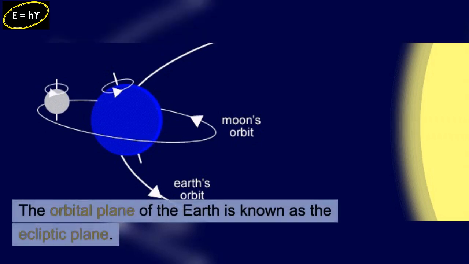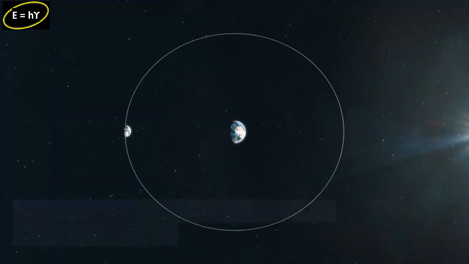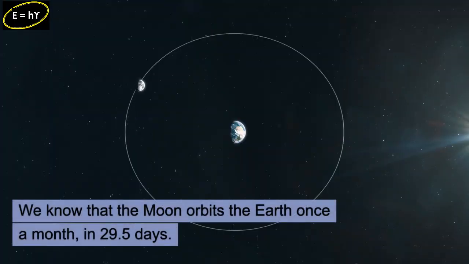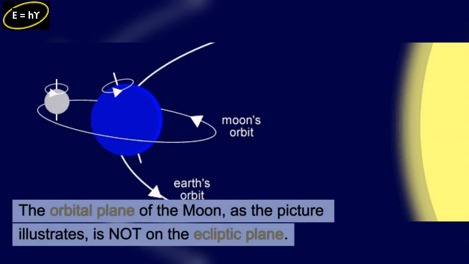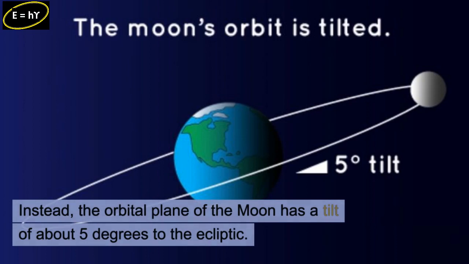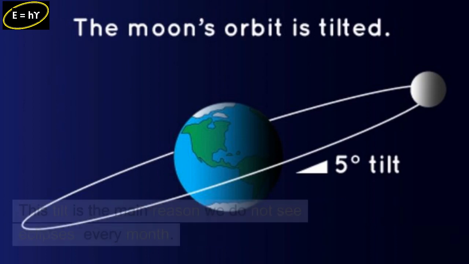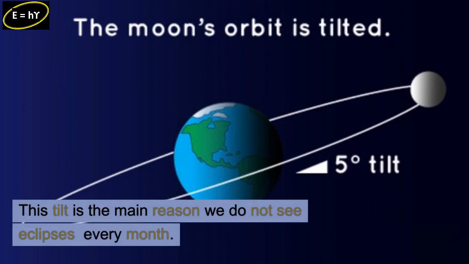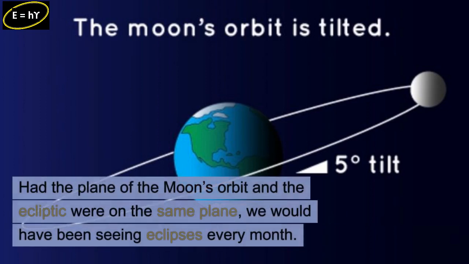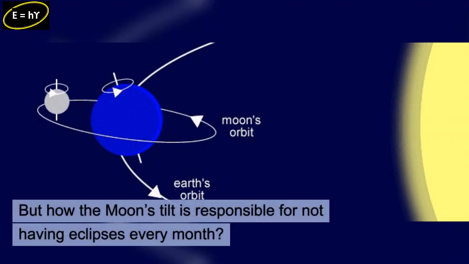The orbital plane of the Earth is known as the ecliptic plane. We know that the moon orbits the Earth once a month, in 29.5 days. The orbital plane of the moon, as the picture illustrates, is not on the ecliptic plane. Instead, the orbital plane of the moon has a tilt of about 5 degrees to the ecliptic. This tilt is the main reason we do not see eclipses every month. Had the plane of the moon's orbit and the ecliptic been on the same plane, we would have been seeing eclipses every month. But how is the moon's tilt responsible for not having eclipses every month?